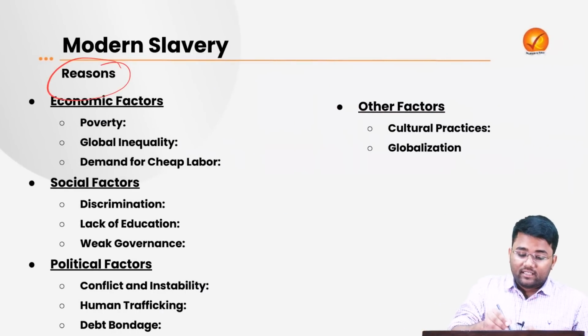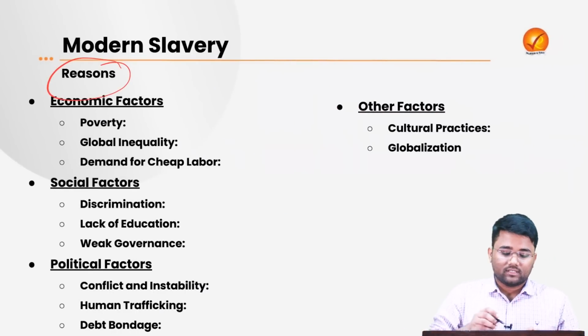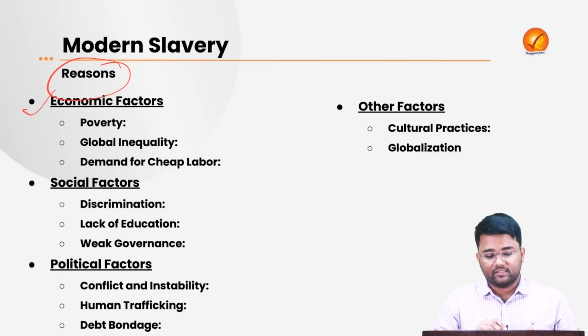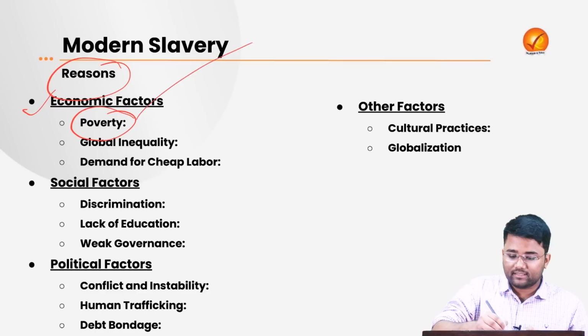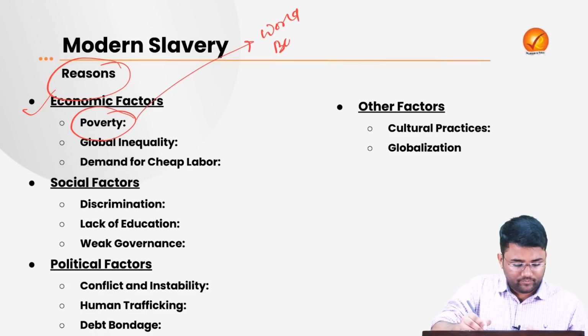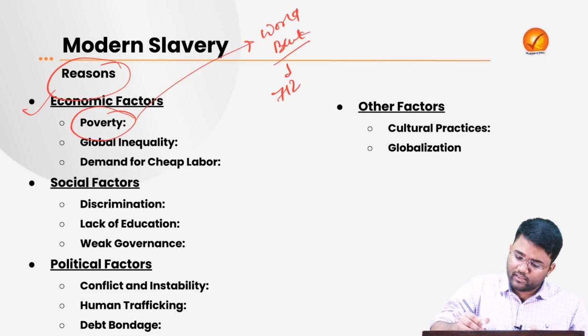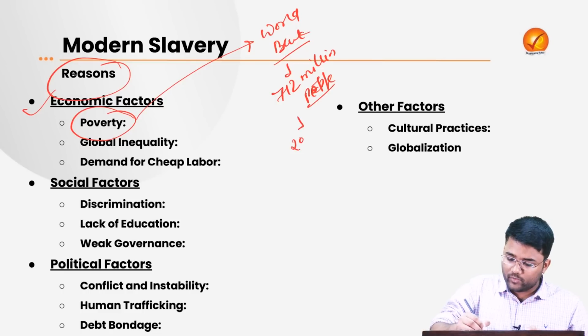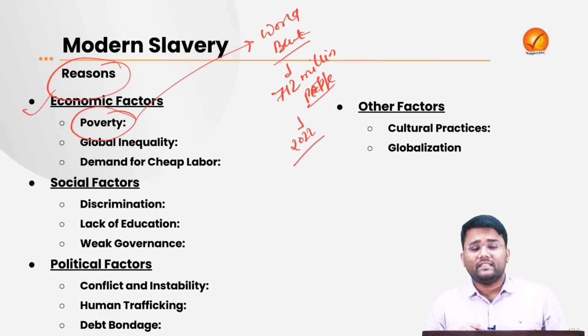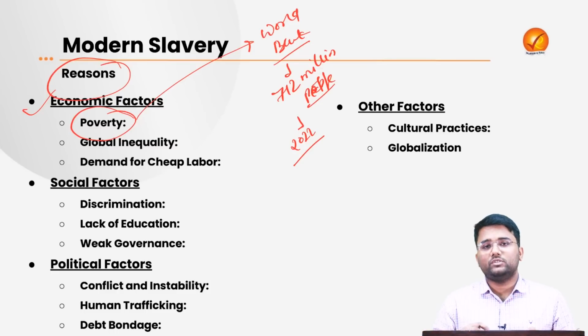So what are the various reasons for this modern slavery? First, the economic factors. Widespread poverty. For example, as per the World Bank, there are about 712 million people worldwide who were poor in the year 2022. Specifically in India, 11.28% of people are multidimensionally poor going by the head count ratio, according to the multidimensional poverty report released by Niti Aayog.